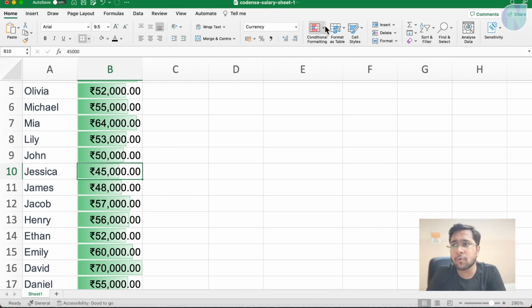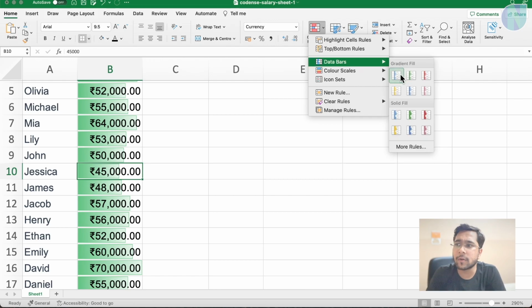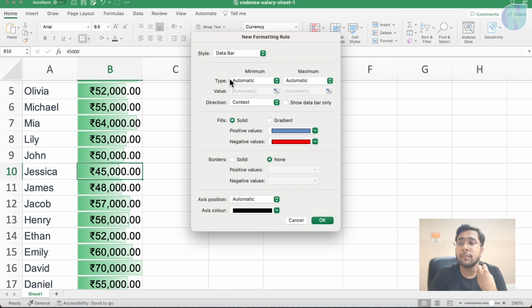To check out more rules, you can just come here and hover over it. It will tell you what it is, and you can set more rules, like what should happen, what my percentage value should be, and what the direction is, left to right or right to left. See, this direction is left to right. What gradient you want, or you want a solid fill. This is known as solid, like this gradient. You can see green to white is coming up, this is the gradient. Solid fill we have seen previously. If you want to apply a border as well, that you can also apply.